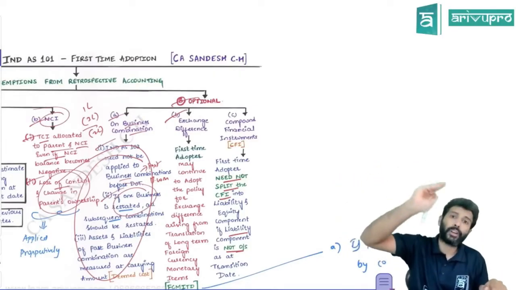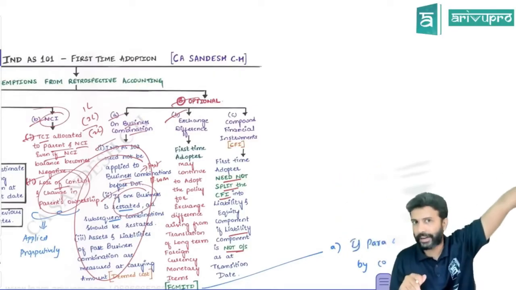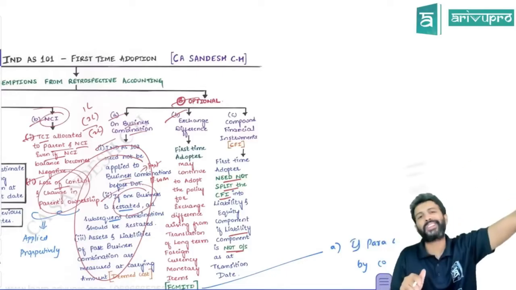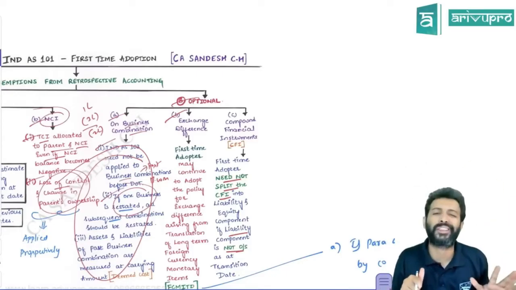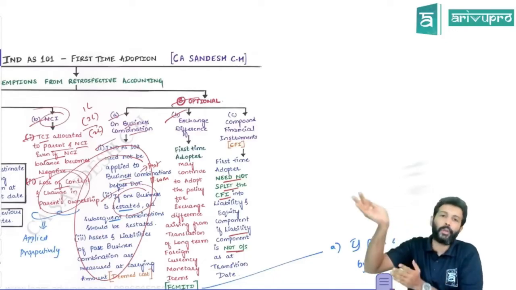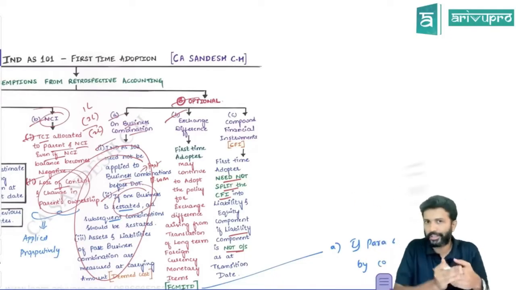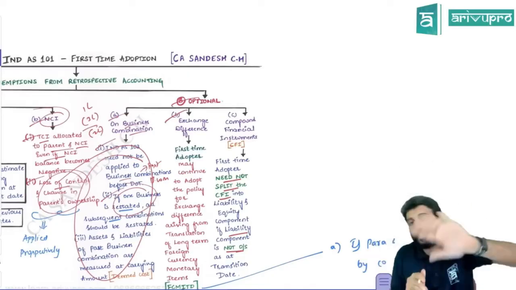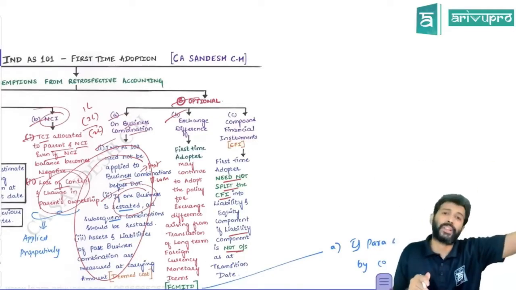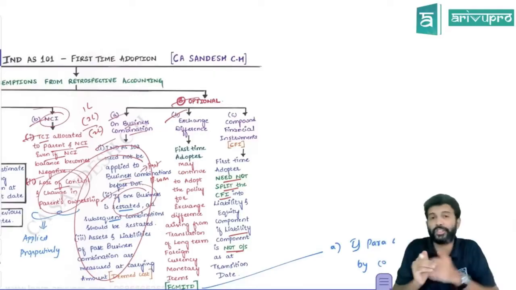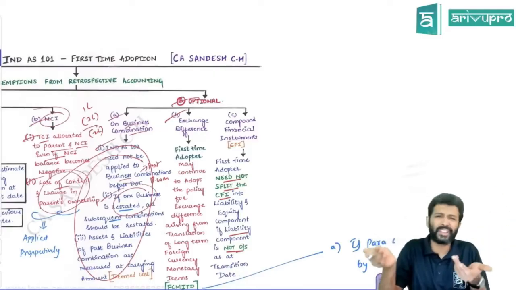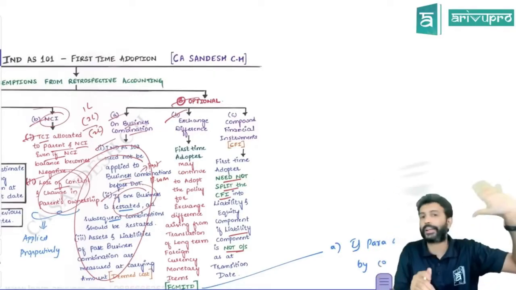However, para 46 exemption of accounting standard 11, not IND AS 21. Accounting standard 11 gives you one shortcut. What does it say? If you have any long-term foreign currency monetary item, and if that loan is utilized to buy a depreciable asset, then exchange gain or loss need not be transferred to P&L, but you can add it to the cost of the asset. If it is exchange loss, you can add it to the cost of the asset. If it is exchange gain, you can reduce it from the cost of the asset. That is the option given.